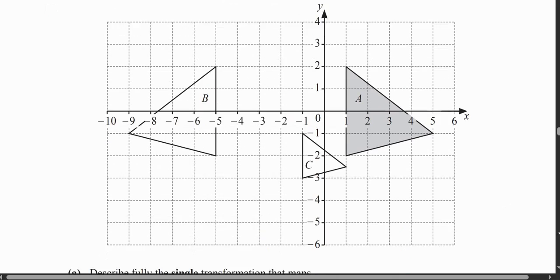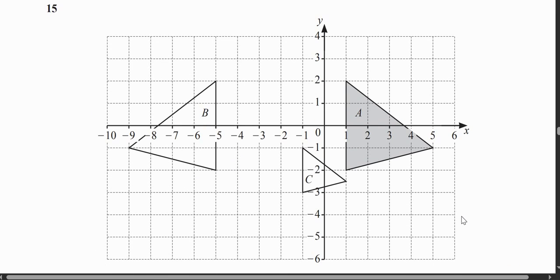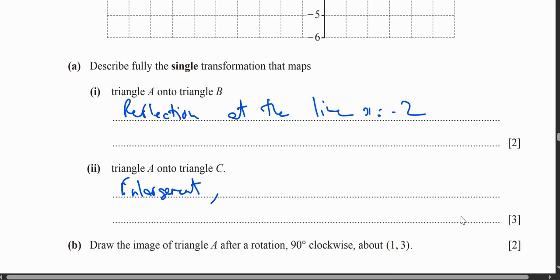Now what is the scale factor? Because this is 3 marks, you guys need to mention 3 things. So look, how much is the height? 1, 2, 3, 4. And how much is the height for this one? 1, 2. It means this is enlargement with scale factor half, because it's getting half. Everything is getting half. And what's the center of enlargement, guys? Center is negative 3 comma 4, which I already explained.